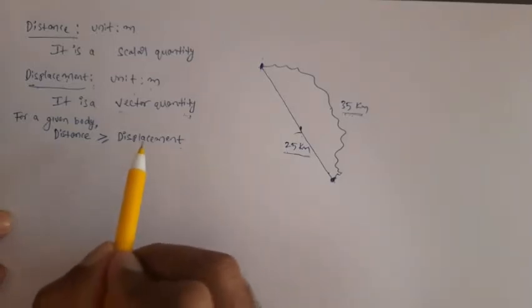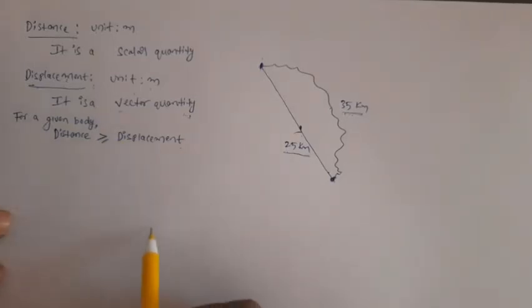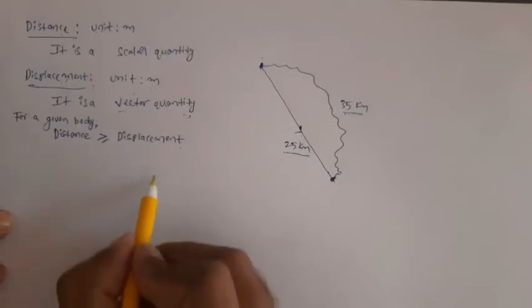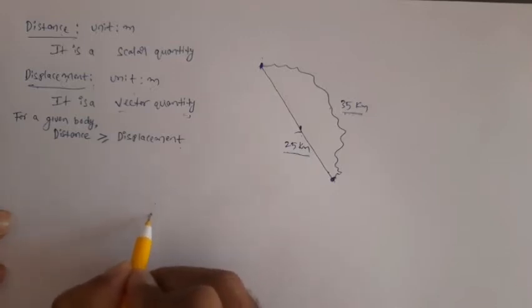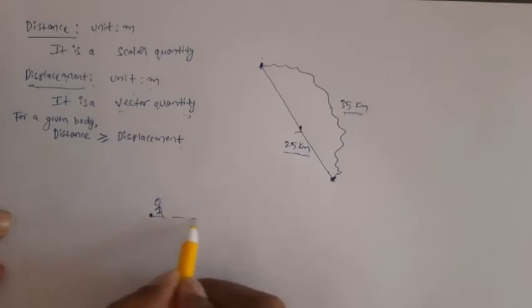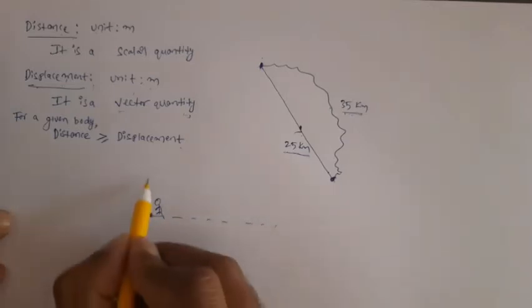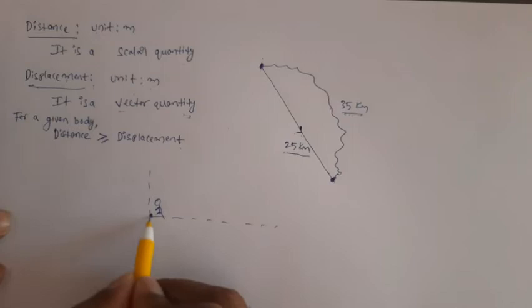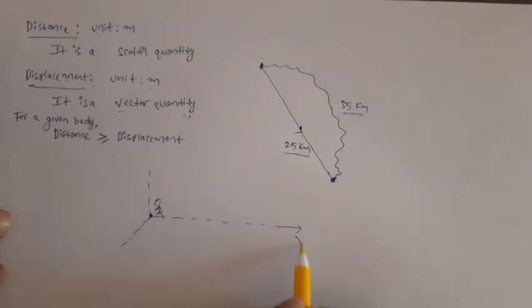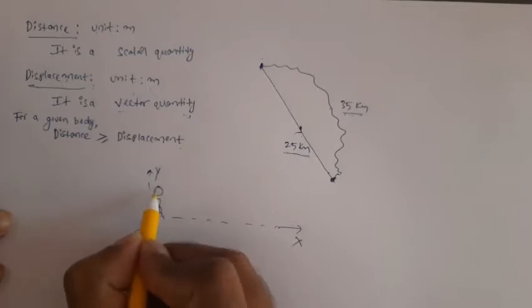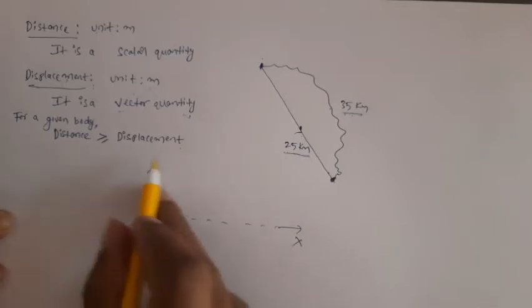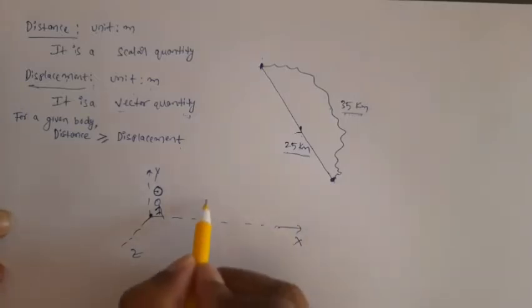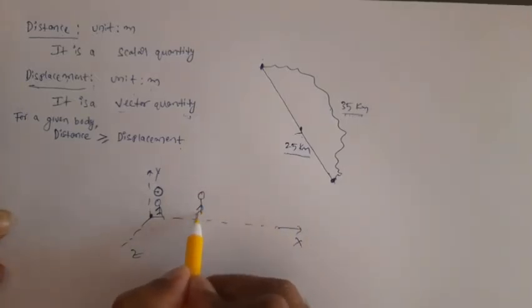Only in one particular case do distance and displacement become the same. I will tell you that case. Suppose you are standing here. Here we take your frame of reference. This side we take the x-axis, this side the y-axis, this side the z-axis. Of course, we also place a clock, because if you want to measure time you need a clock, right? So this is your frame of reference. Now your friend is standing here.